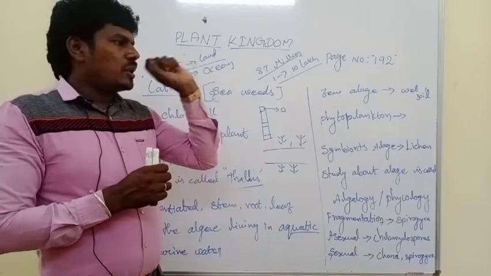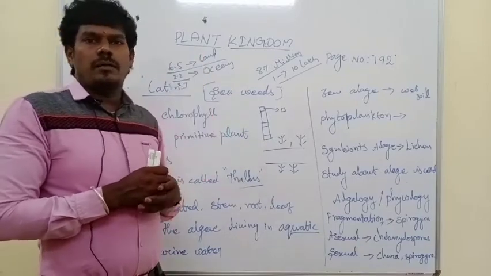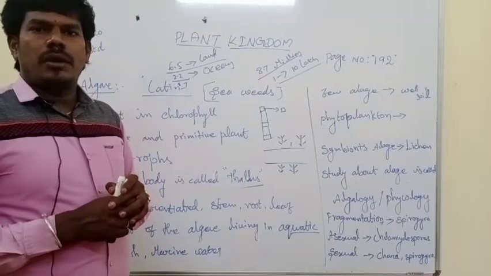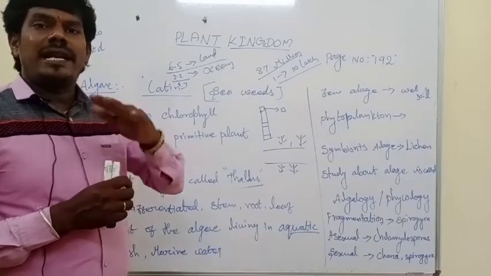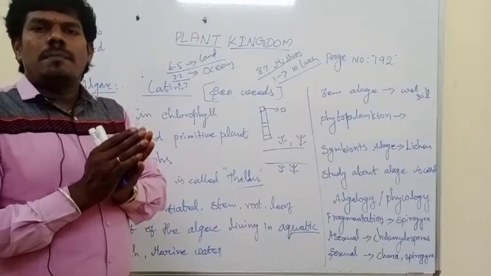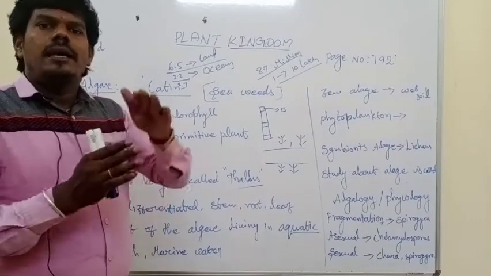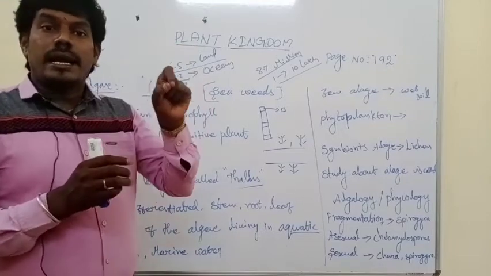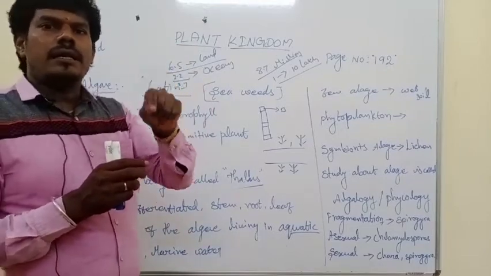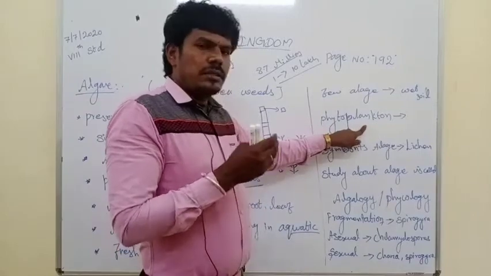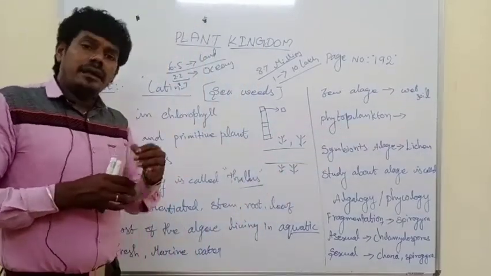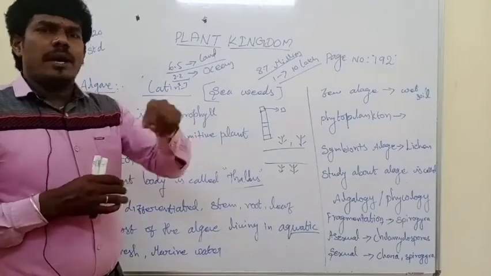You know that if you drop a thermocol sheet in a water body, the thermocol sheet does not sink inside the water. Why? Because of its lightness. Like that, some algae live on the water surface, floating in water. These kinds of algae are classified under phytoplankton. And some algae are present in symbiotic condition.